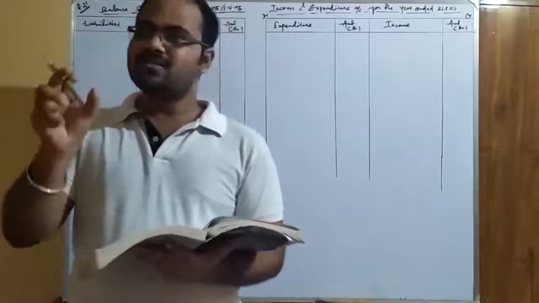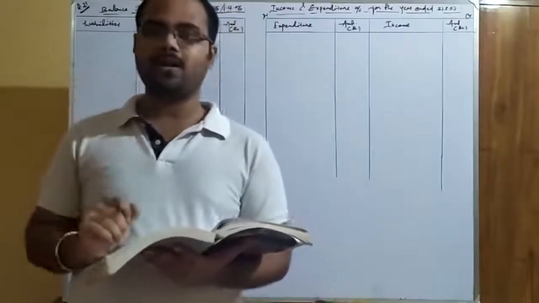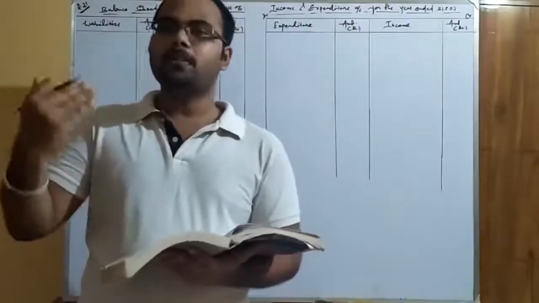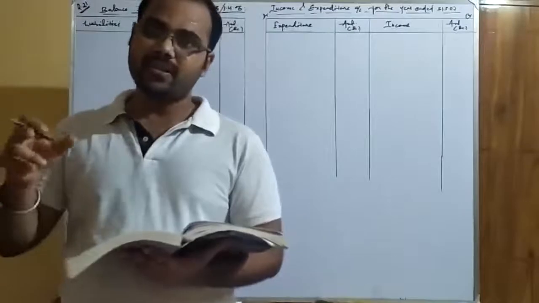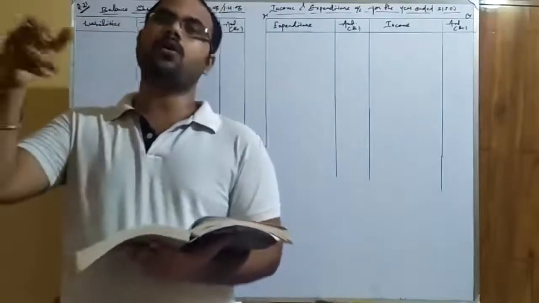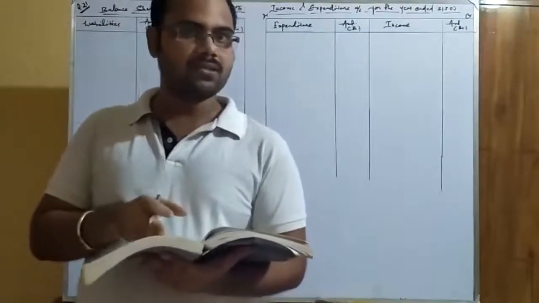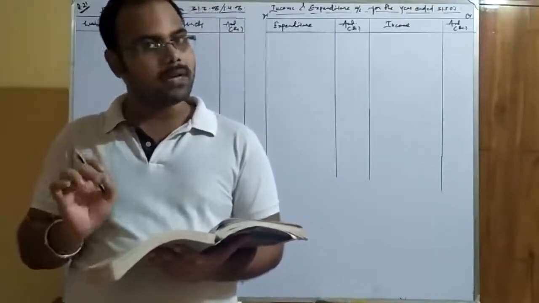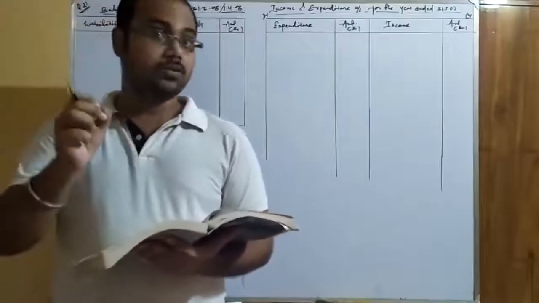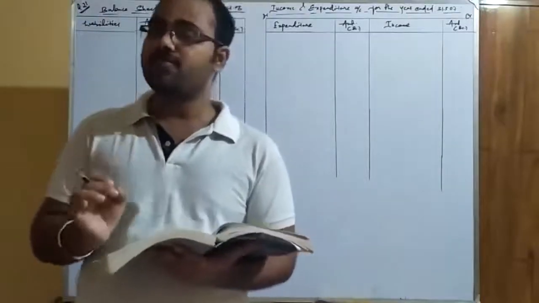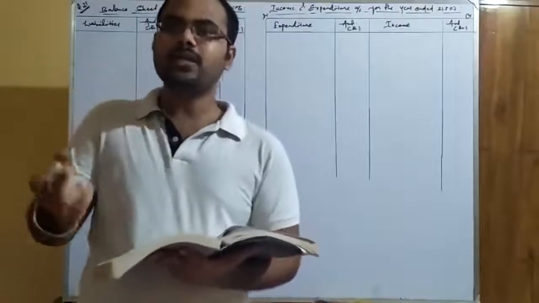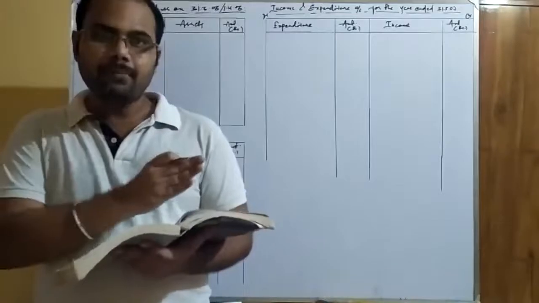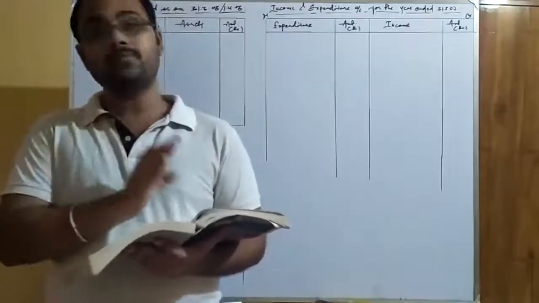Since they have adjustments, they should be kept in the inner column for the future adjustment, and those adjustments will be made after the posting of the items given in the trial balance in the profit making concern, or the receipt and payment account in the non-profit making concern, is over. After posting all the items given in the receipt and payment account, we will move on to the adjustments. So let us read all the additional information and adjustments related to the items appearing in the receipt and payment account, so that while posting, we keep in the inner column only those items having the adjustment.